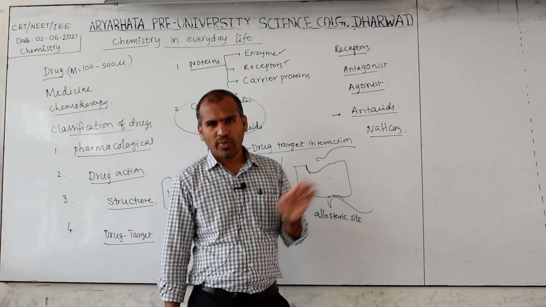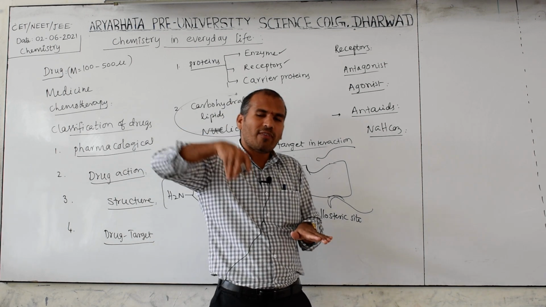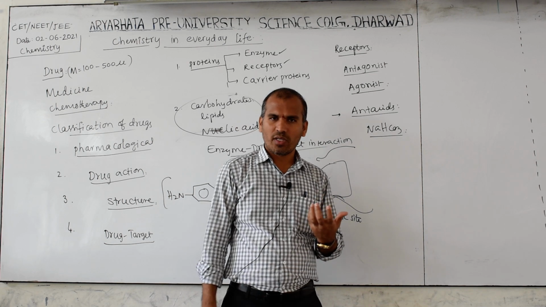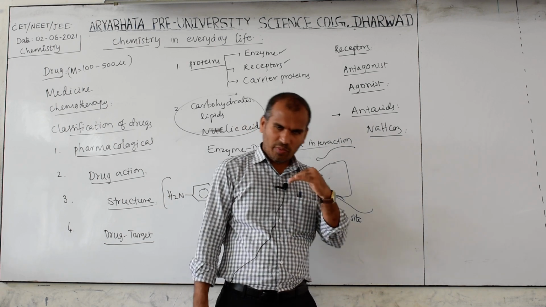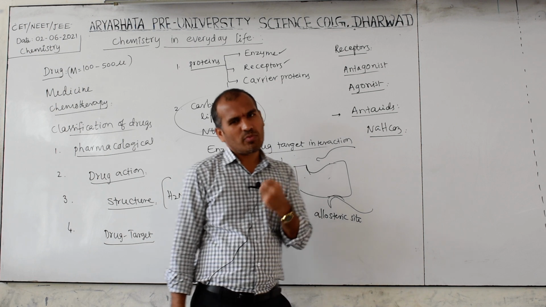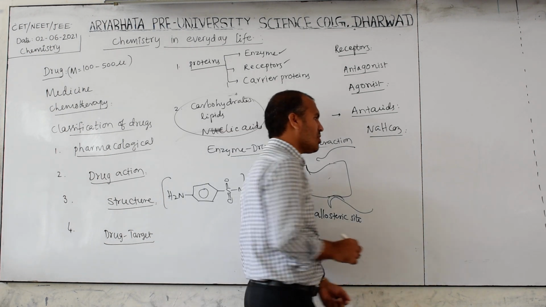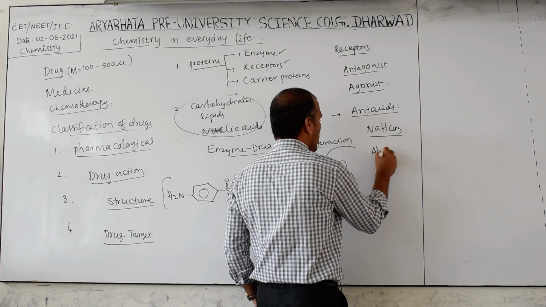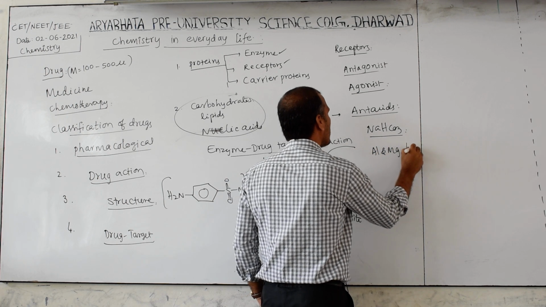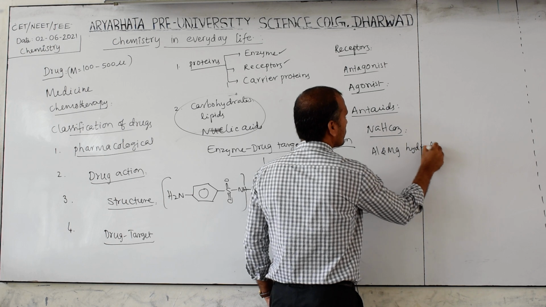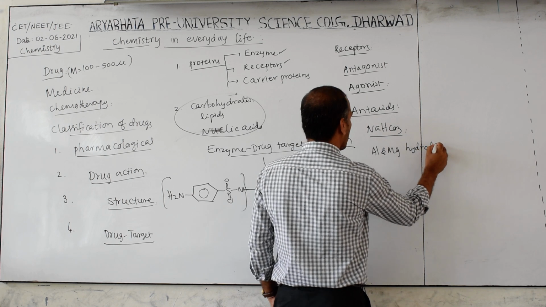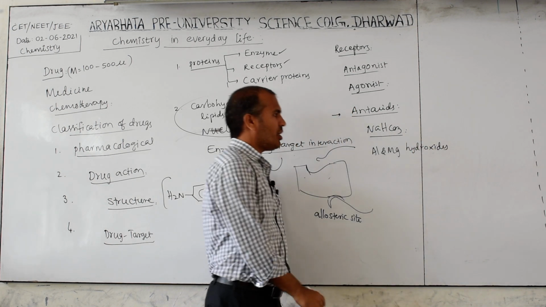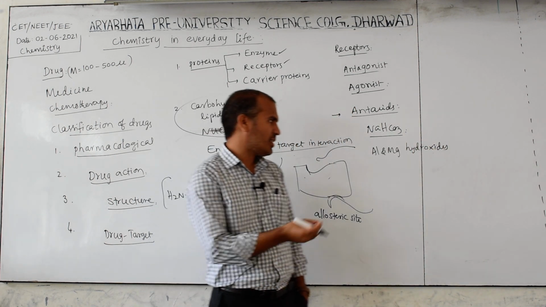Again, to neutralize this basic nature, there is overproduction of acid again, which makes it more acidic, that means the pH decreases. So this is not that useful. Therefore some insoluble metal hydroxides are used, that is aluminum and magnesium hydroxides are used to treat this, and